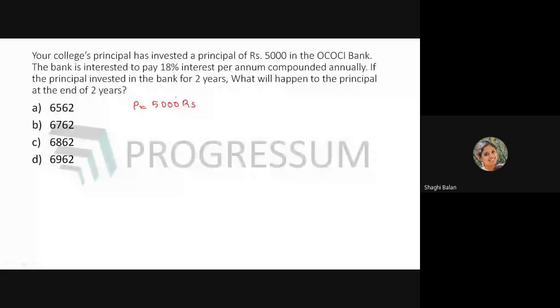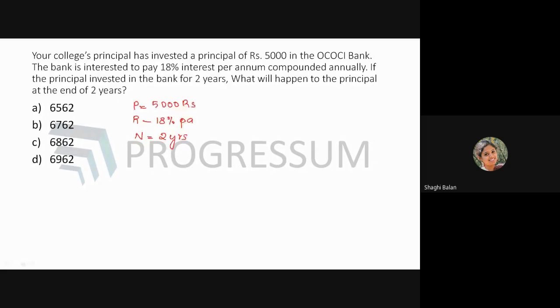That is 18% per annum. That will be the interest given. Now, it is given the principal invested in the bank for 2 years, which means time period, number of years, it is given to be 2 years. Now, what will happen to the principal at the end of 2 years, which means you are asked to find out what is the amount that will be received by the principal at the end of 2 years?